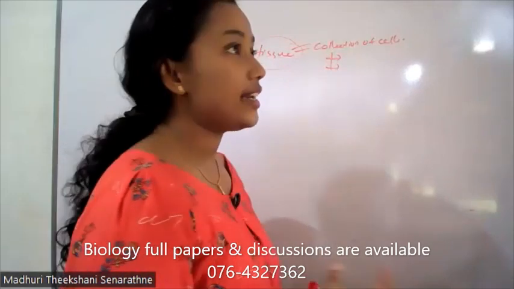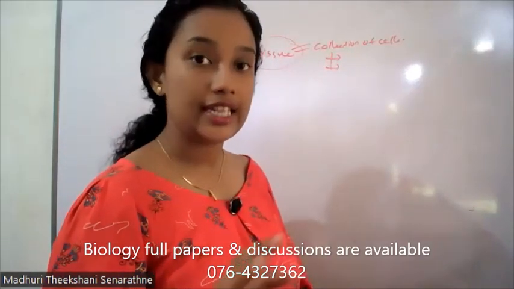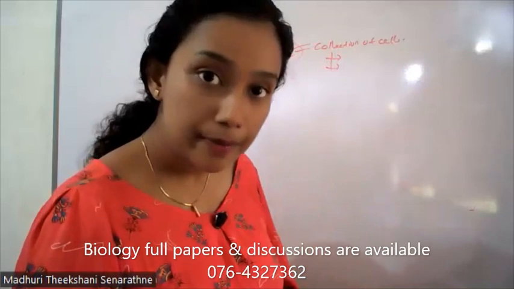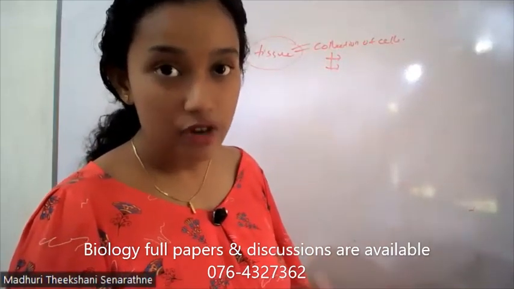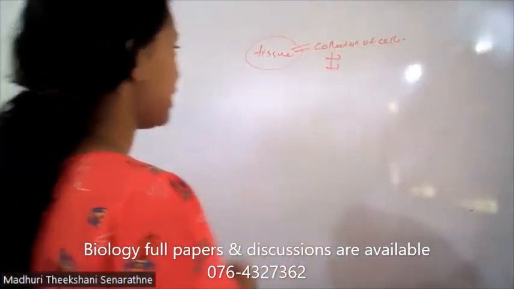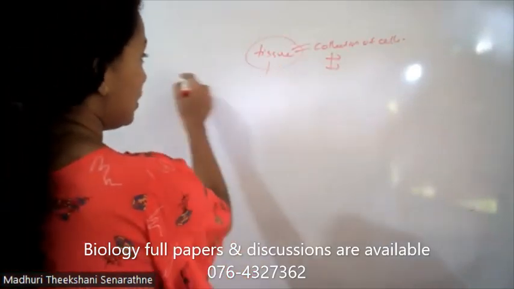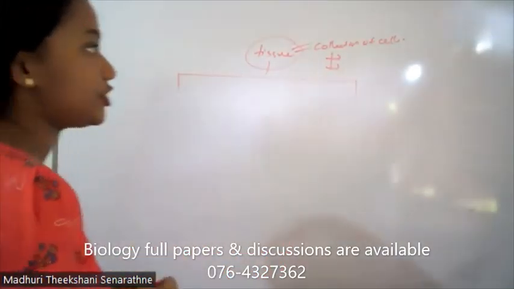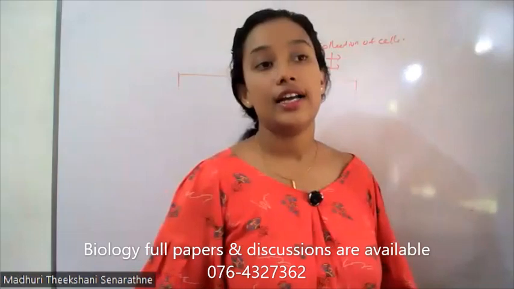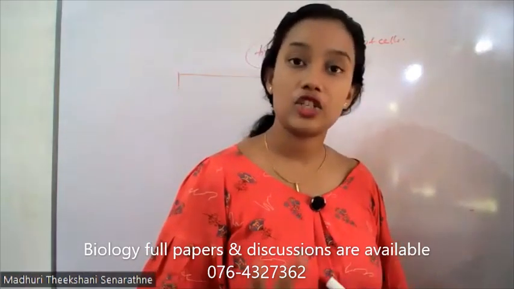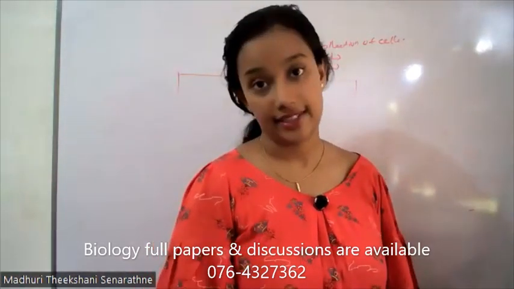But there is a tissue which contains more than one type of cells. Anyway, these tissues can basically be divided into two main categories based on their dividing ability.